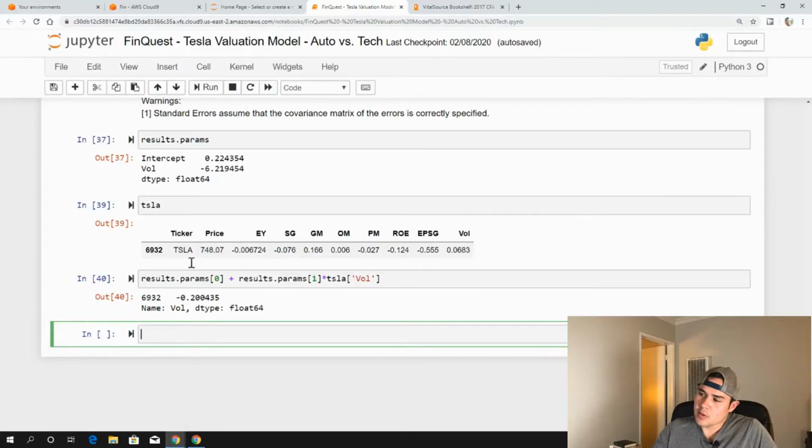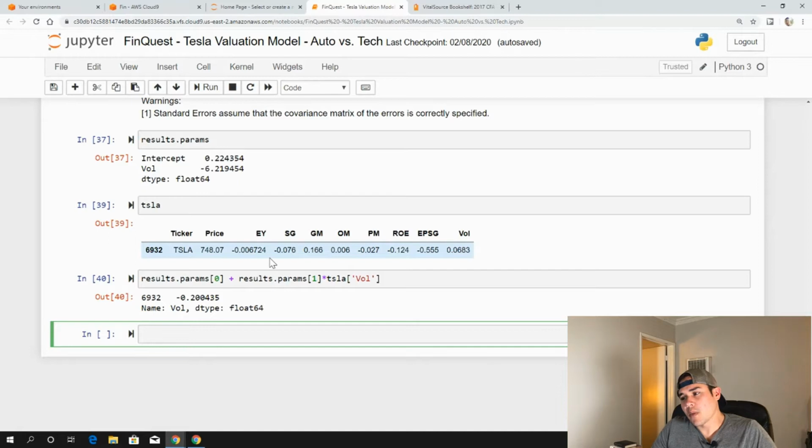Hey, what's up, guys? So we're going to continue with our model and interpret the results. We looked at volatility as a measure of value, and specifically our model predicted an earnings yield of negative 0.20, versus the market's earnings yield of negative 0.0067, which is basically zero. How can we interpret this?